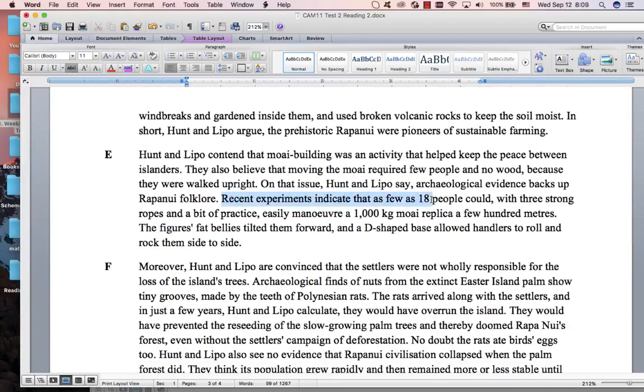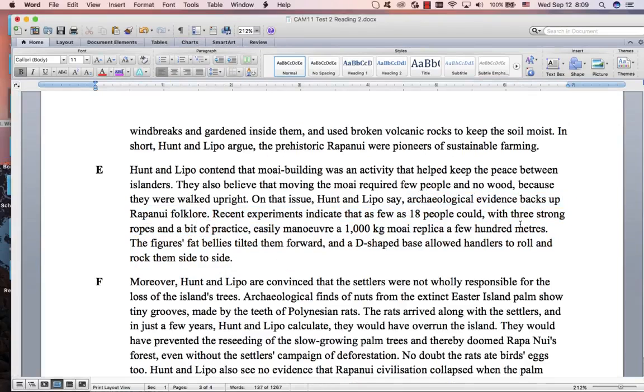They did some experiments about how to move these statues. That's just about how to move the statues. So this is quite interesting there. It might have been a good idea to go to this paragraph earlier because it's quite a short paragraph, and there's not that much that they're saying.